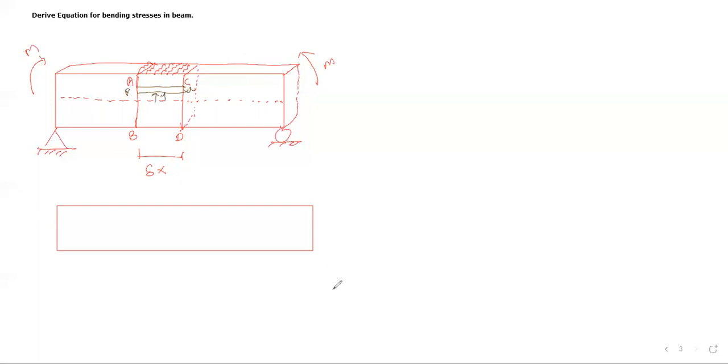Same thing we will represent in this sketch also. So A C B D, this is a portion of length delta x. Let us consider a neutral axis. Suppose I call it RS. I am naming that layer RS. So that layer is RS.